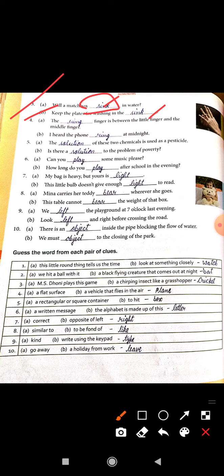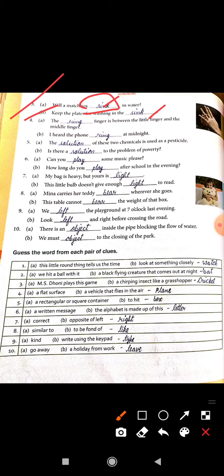Both fill in sink, same spelling and same pronunciation but the meaning is different. Will a matchbox sink in water, and the second one, keep the plates for washing in the sink.